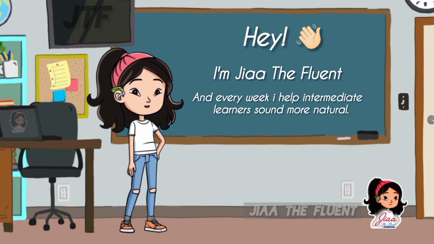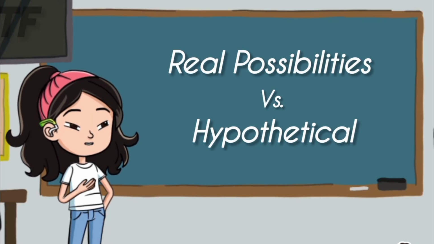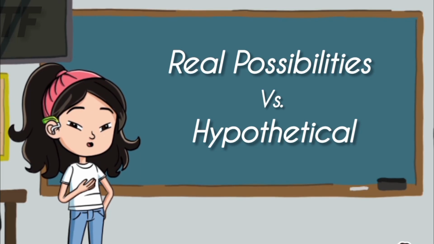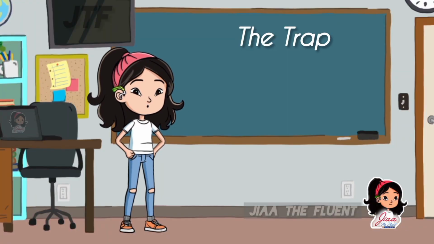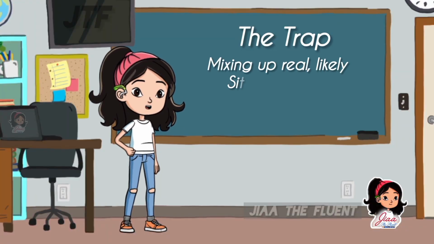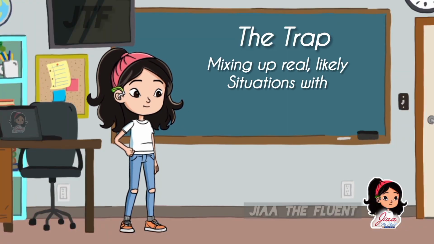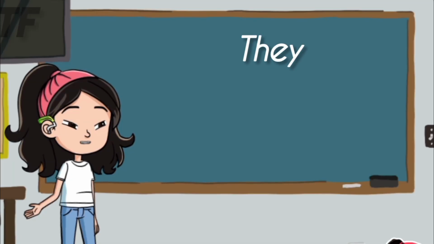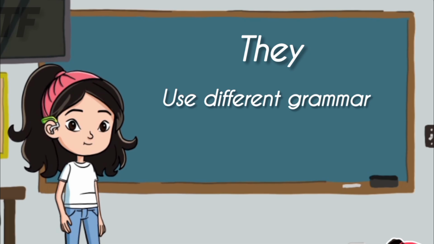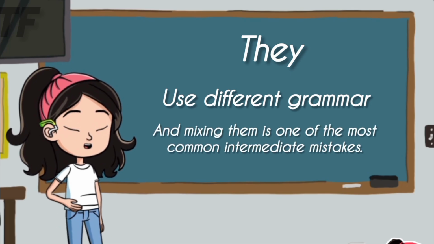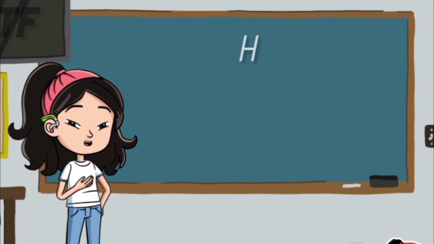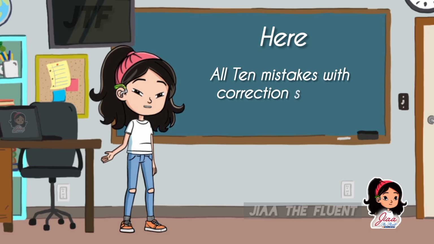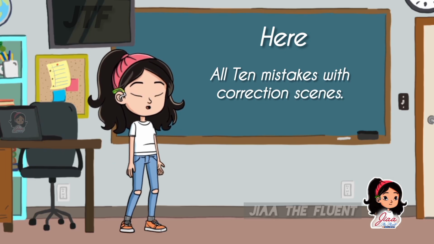Conditionals. Let's get into it. Real possibility versus hypothetical. The trap is mixing up real, likely situations with hypothetical, unreal ones. They use different grammar, and mixing them is one of the most common intermediate mistakes. Here are all 10 mistake-and-correction scenes.